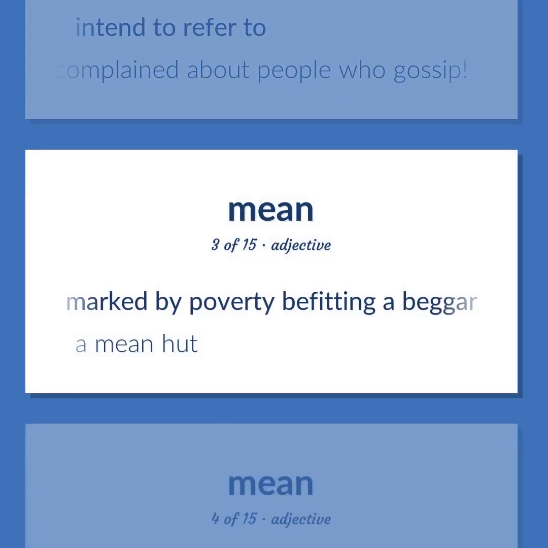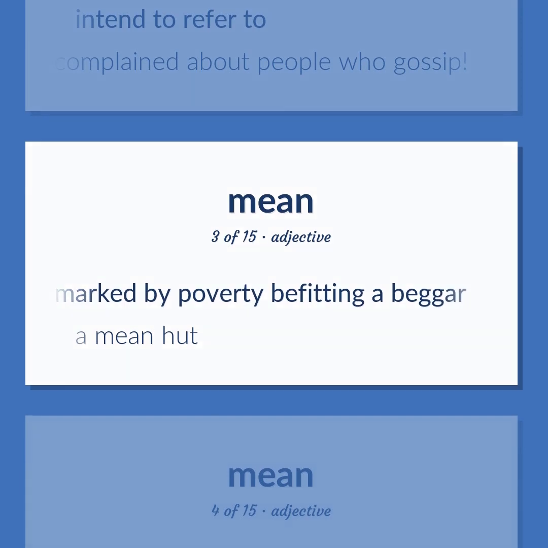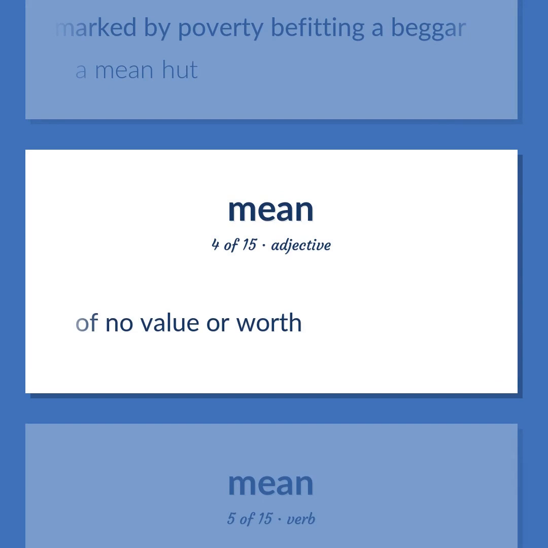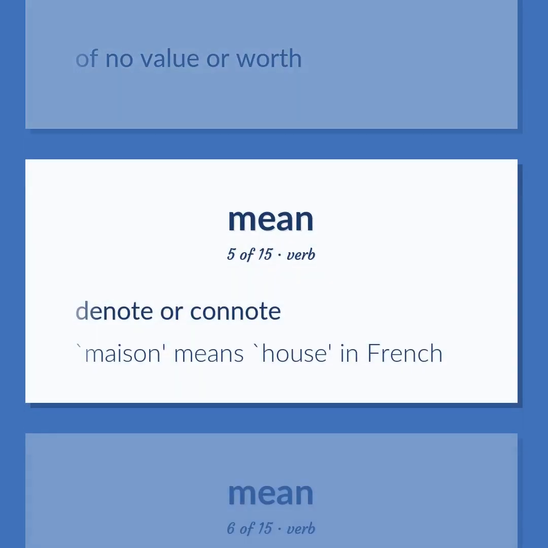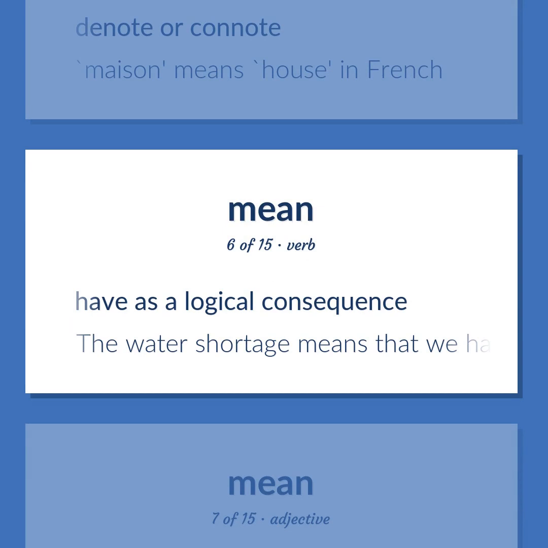Marked by poverty befitting a beggar. A mean hut. Of no value or worth. Denote or connote. Maison means house in French. Have as a logical consequence. The water shortage means that we have to stop taking long showers.